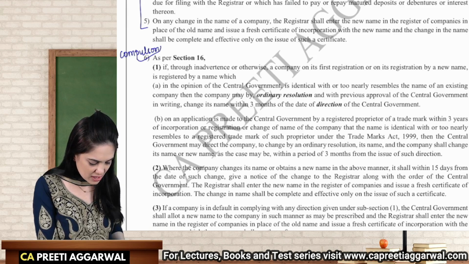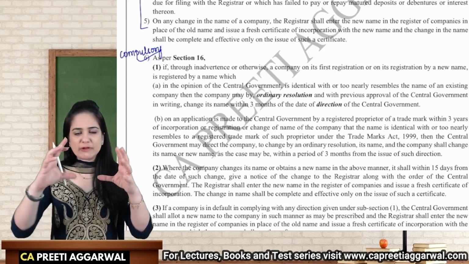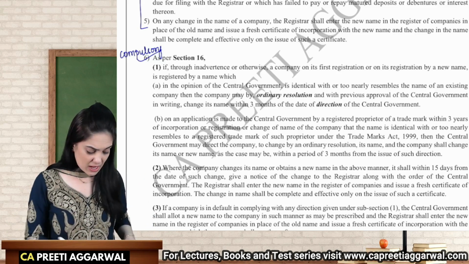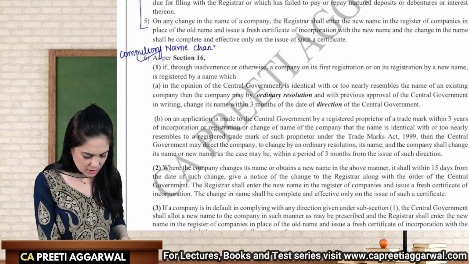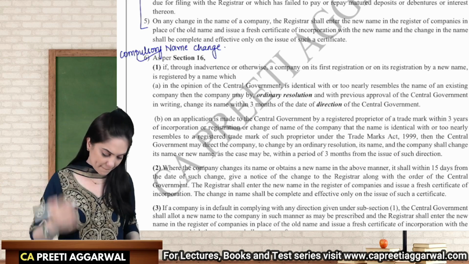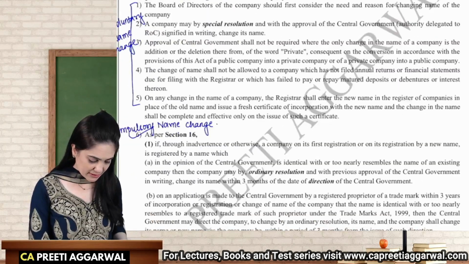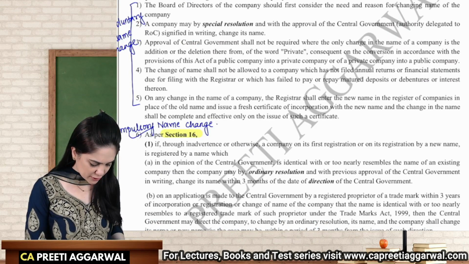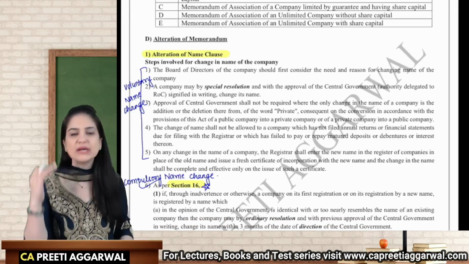So if a question is asked on name change, if the company is doing it voluntarily, then you will follow the first 6 steps. And if it is compulsory name change, then the 6th point is to be mentioned. The section number in case of compulsory name change is very important for exam. It is very frequently asked in the exam. Now, first let us discuss about voluntary name change.